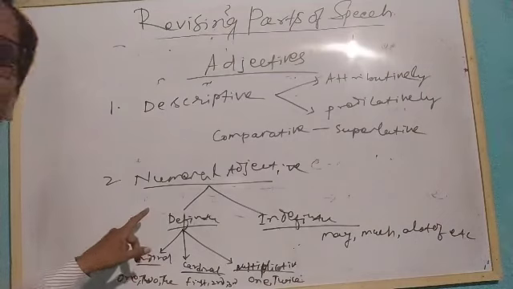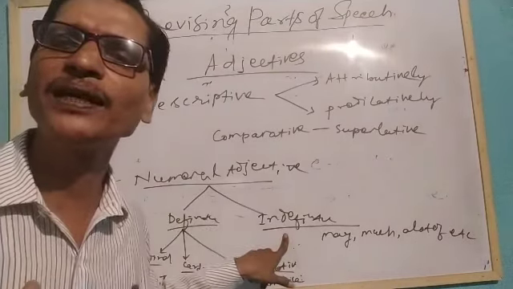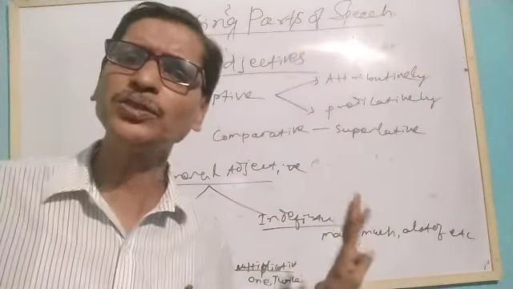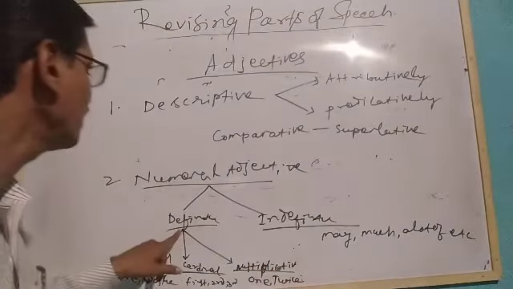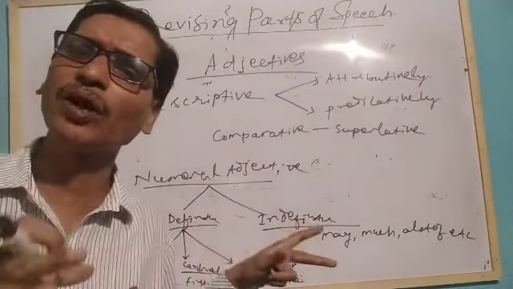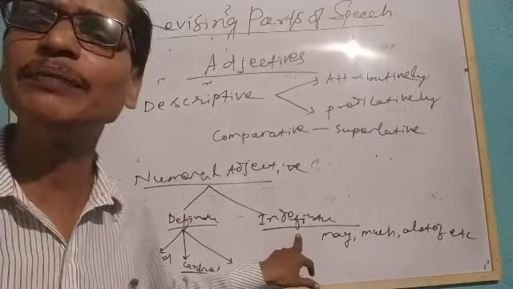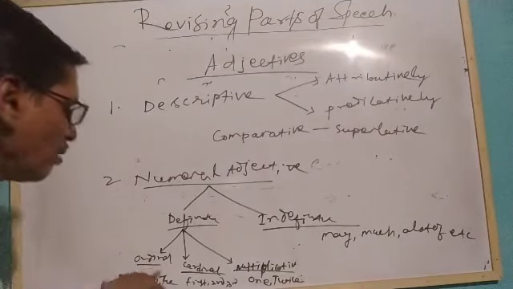You see, one is a definite number and another is indefinite numbers. Definite means we know the exact number. I have 7 students. Here 7 is functioning as an adjective because it is talking about the definite number, the exact number. When we don't have the knowledge of the exact number, it is an indefinite adjective. For definite we use ordinal number, cardinal number and